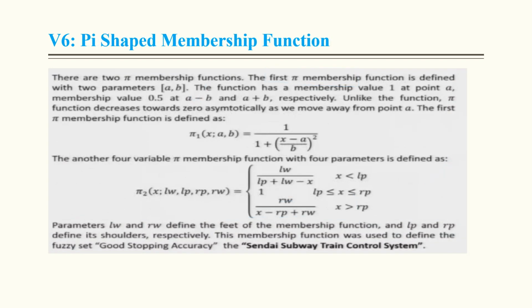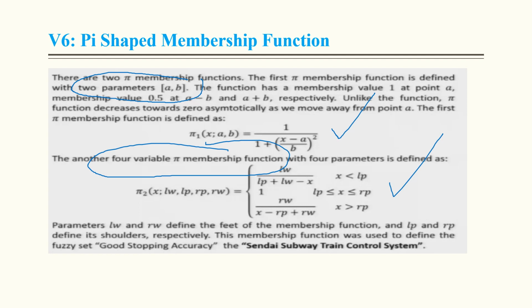Pi shaped membership, this is also a question available in the assignment, and there are two important parameters in it. The first pi membership function is defined with two parameters, A and B. So we have to take care about this formula. And another formula for this has four variables for the pi membership function. So we have to take care about this.